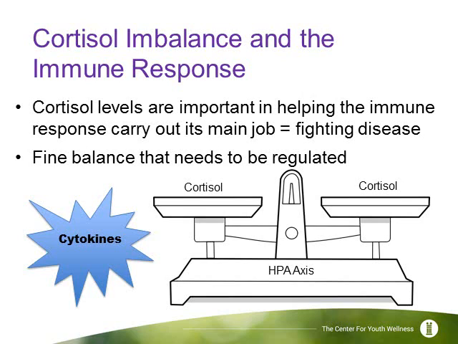When cortisol levels are too high, the immune response is suppressed, which decreases the secretion of cytokines, leaving the body at risk for getting infections. When levels of cortisol are too low, the HPA axis will sense that it needs to make more cortisol. Cytokines then increase and activate the HPA axis, which revs up and works to produce more cortisol.